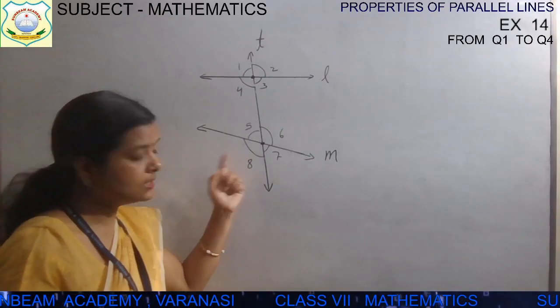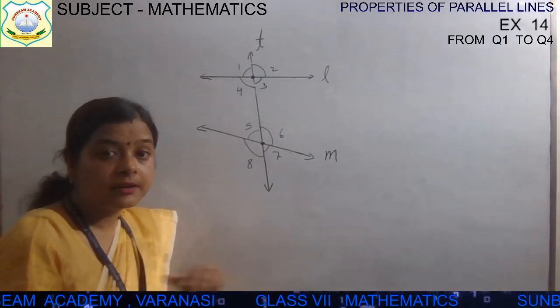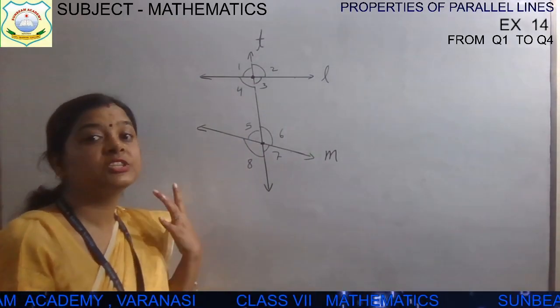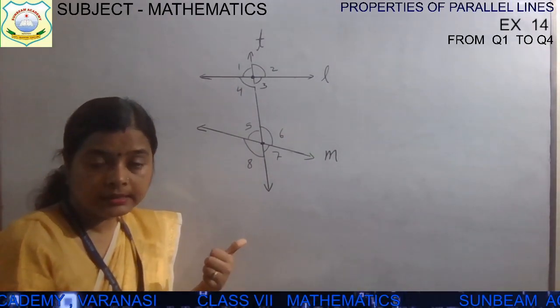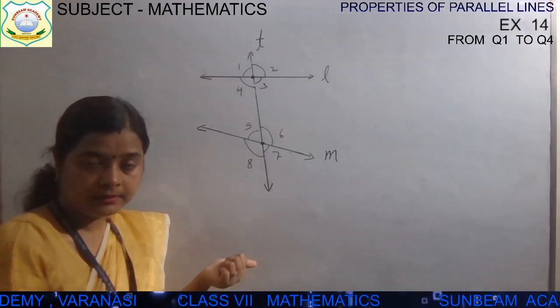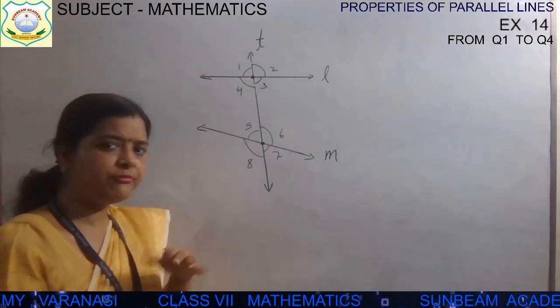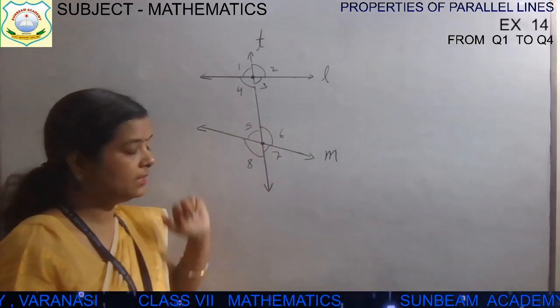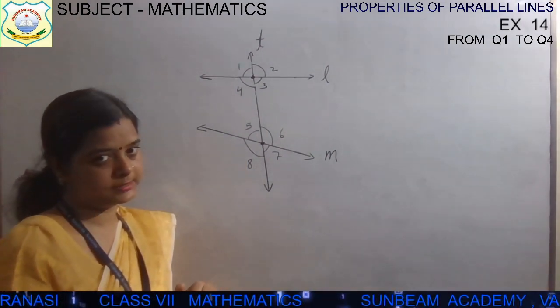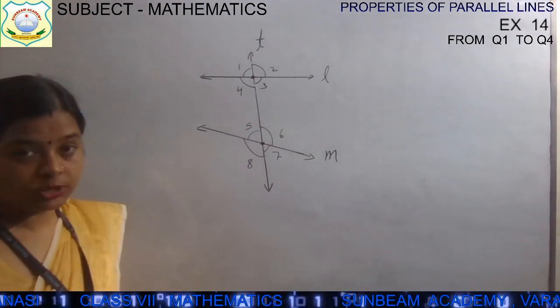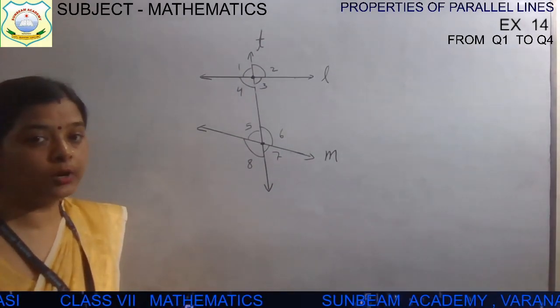And on this we will describe all the angles which I have told you right now. Corresponding angle, alternate interior angle, exterior angles, everything I can show you by using these 8 angles. Now let me show you the first one, corresponding angle.